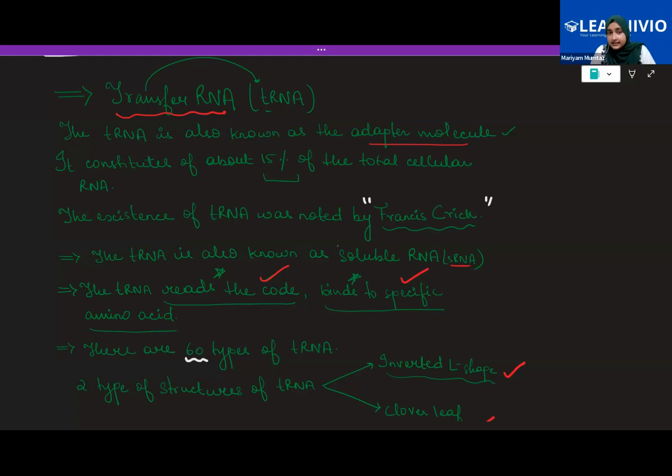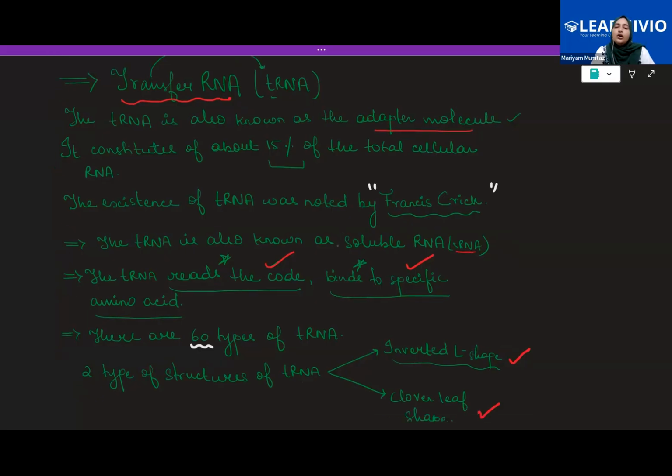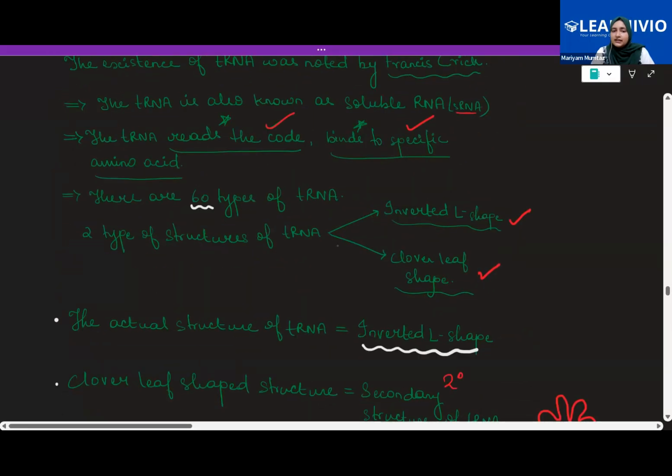Now, the existence of the tRNA was noted by Francis Crick, and it has some other names also, apart from being called tRNA or adapter RNA. You can also call it the soluble RNA. Now, what is its main function? Its main function is to read the codes present in the sequence of RNA, and it is also responsible for binding of specific amino acids, because you know that proteins are formed from amino acids. All in all, there are 60 types of tRNA.